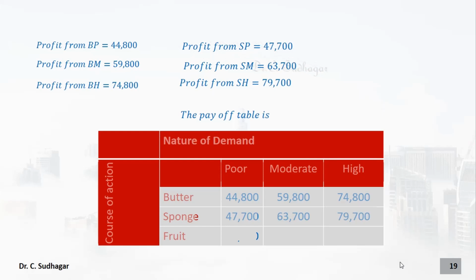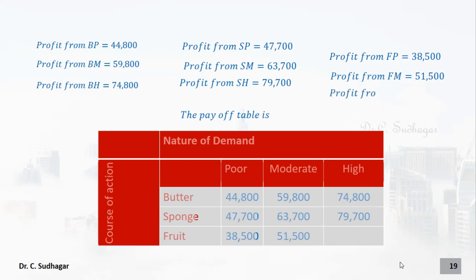Fruit cake under poor demand condition is 38,500, and fruit cake under moderate condition is 51,500, and fruit cake under high demand condition is 64,500. So this is the payoff table for the manufacturer.